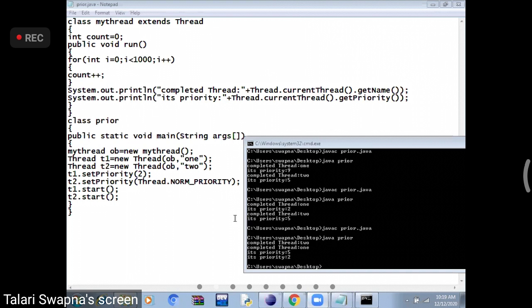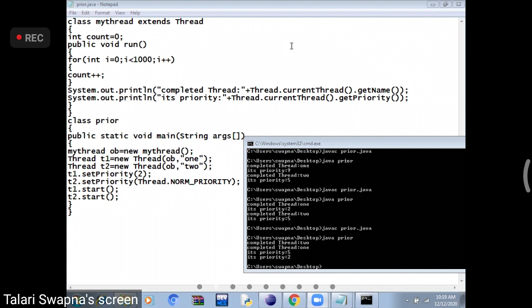So here the thing is, 2 threads are counting the numbers from 1 to 1000. The task of the thread is counting the numbers. I started 2 threads. Even though I have started T1, the first thread, T2 is getting executed first. Why?